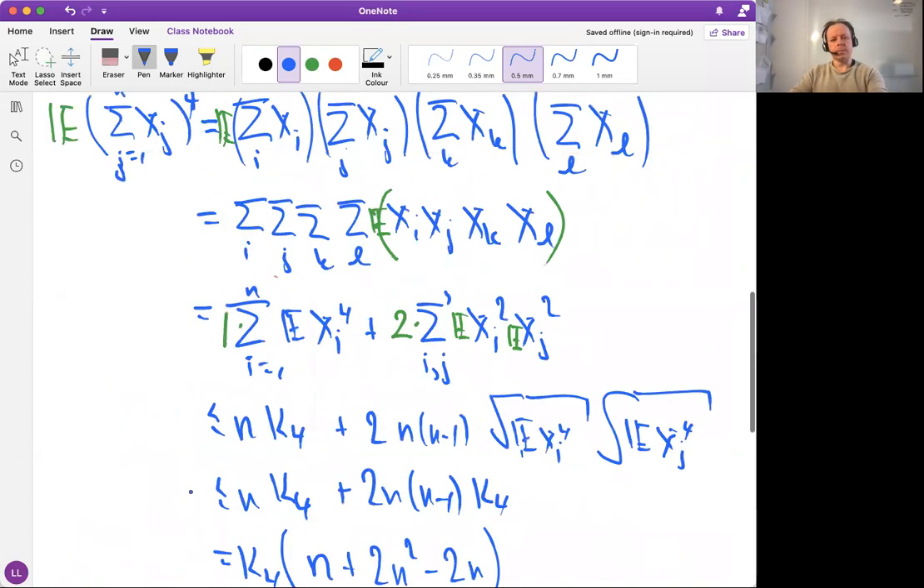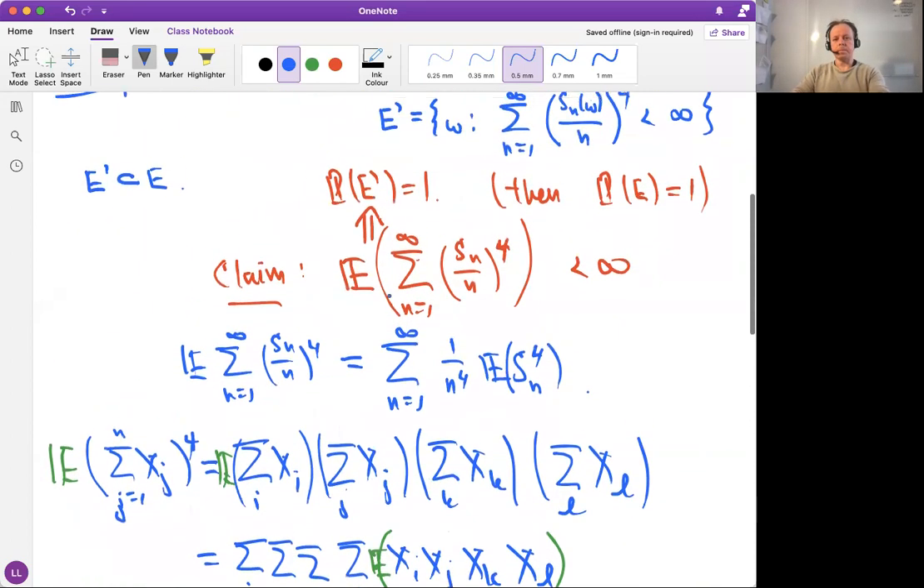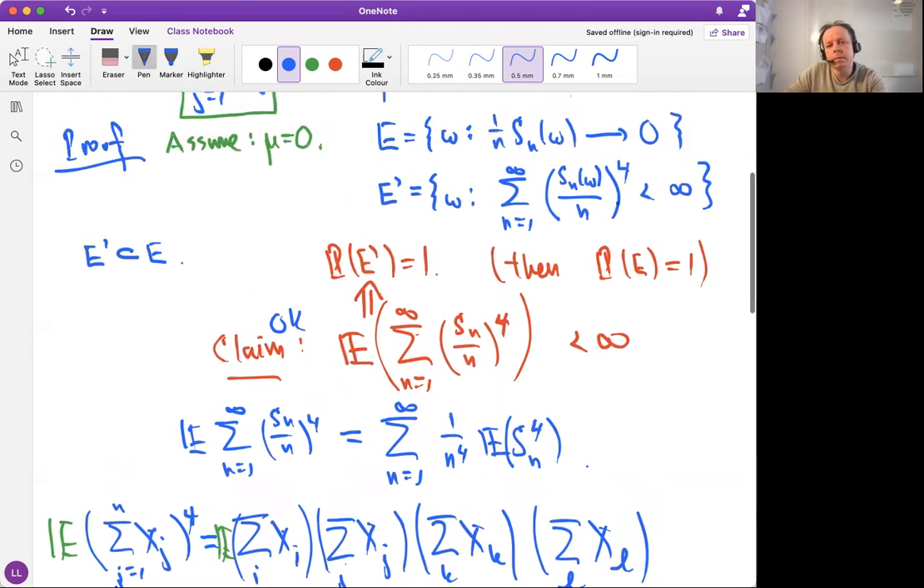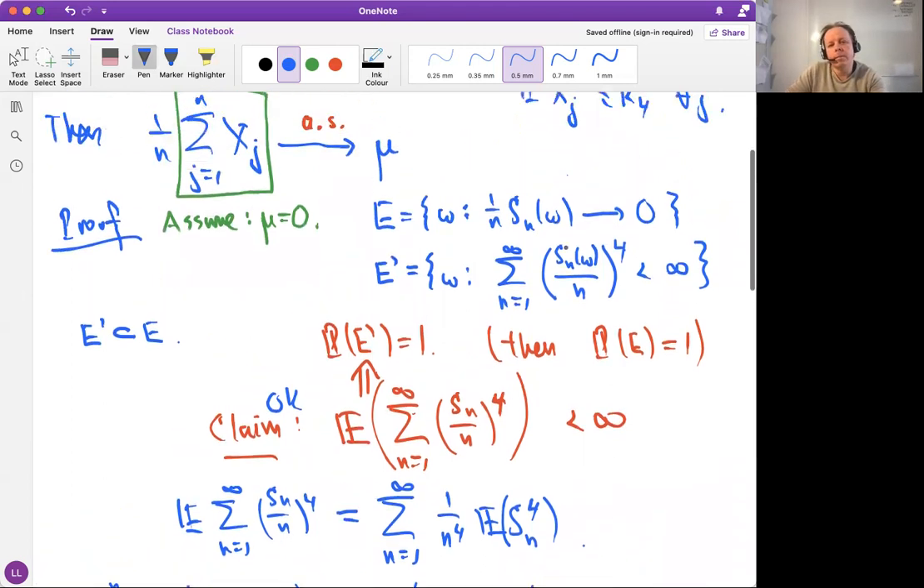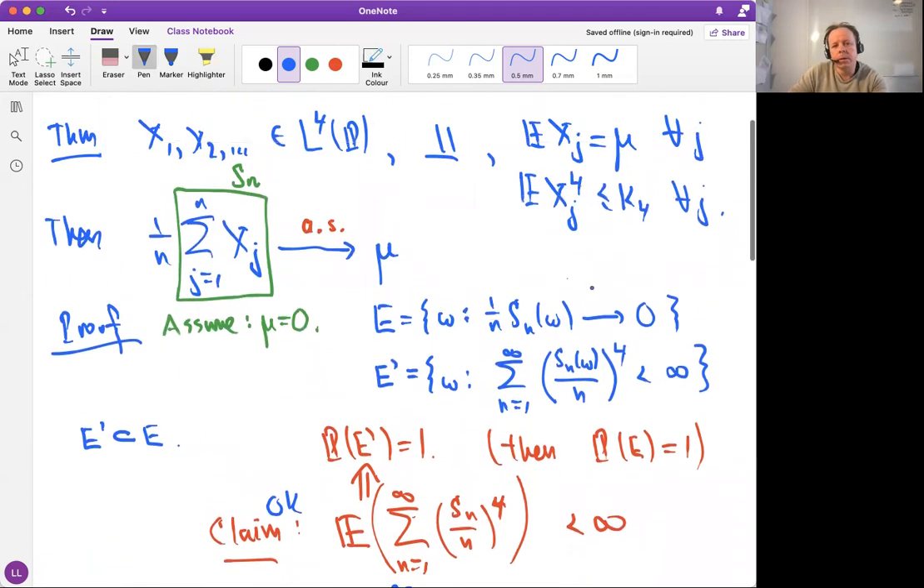Because it's finite in expectation, we know that this event occurs with probability 1. This sum is finite with probability 1. And now we know that its terms must also go to 0 with probability 1. So with probability 1, things go to 0 there as well. We are done with the proof, under the special assumption that mu is equal to 0.